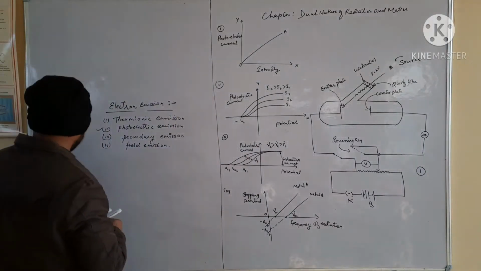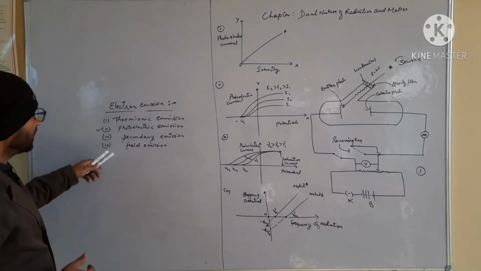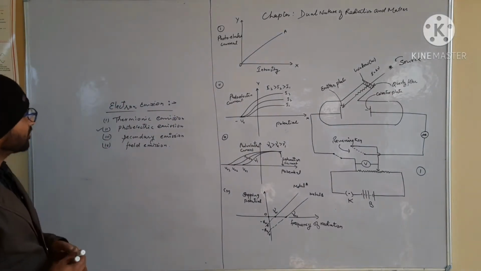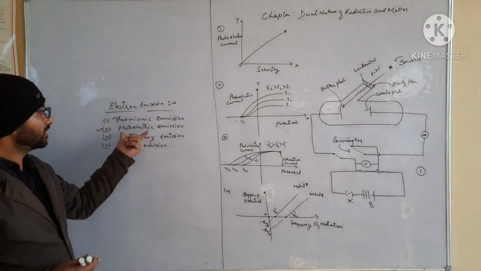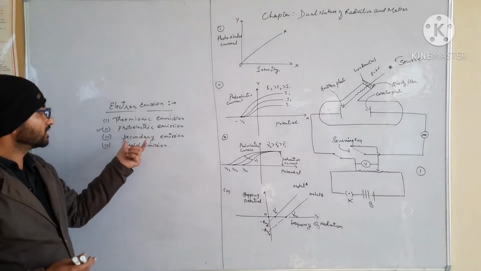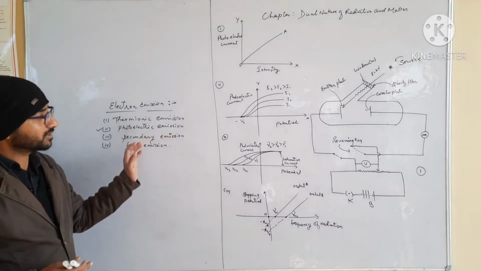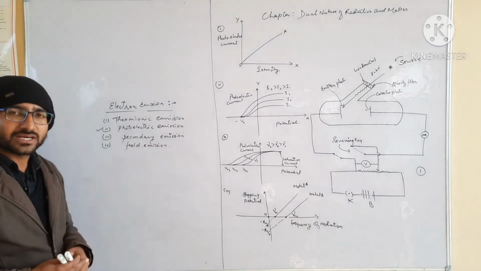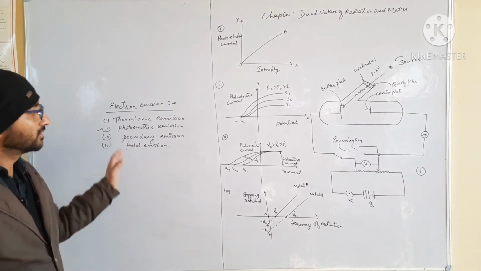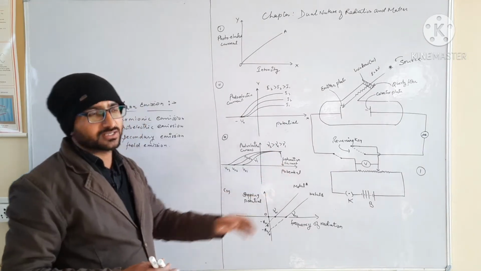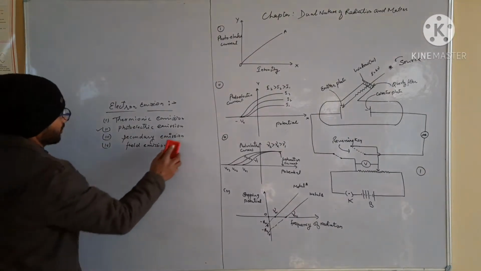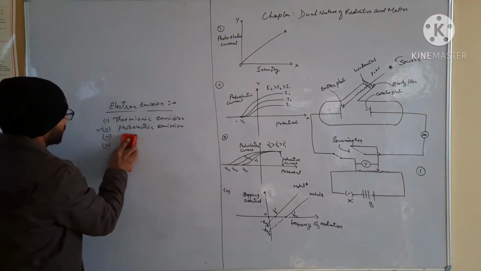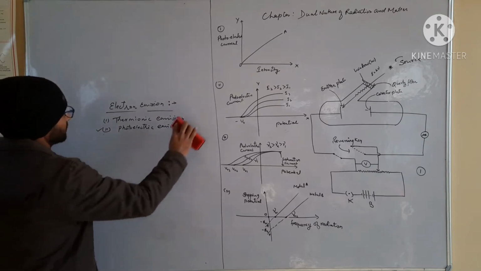Clear? The remaining types of emission are not covered in detail in your course, but photoelectric emission and then the photoelectric effect are in this chapter. So I will start my topic from the definition of photoelectric emission.